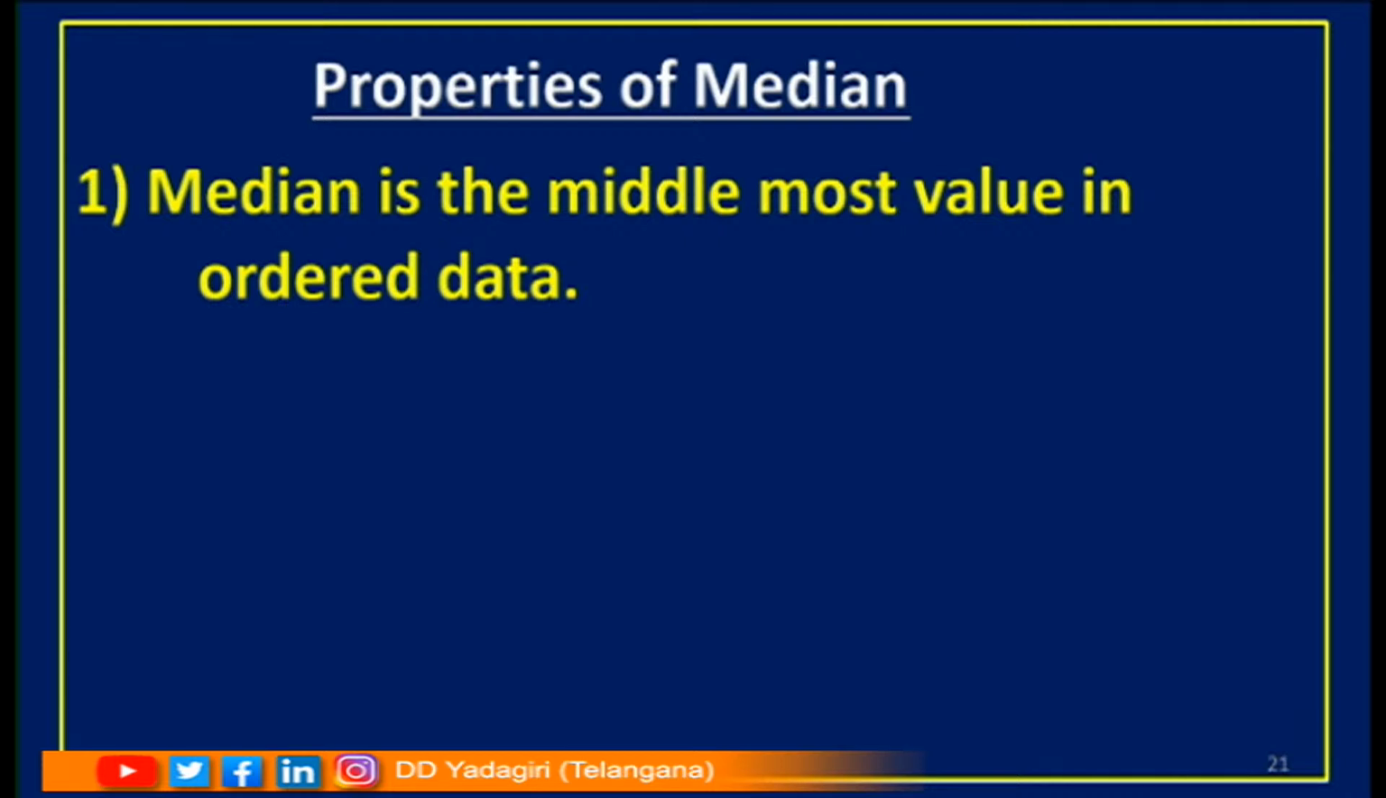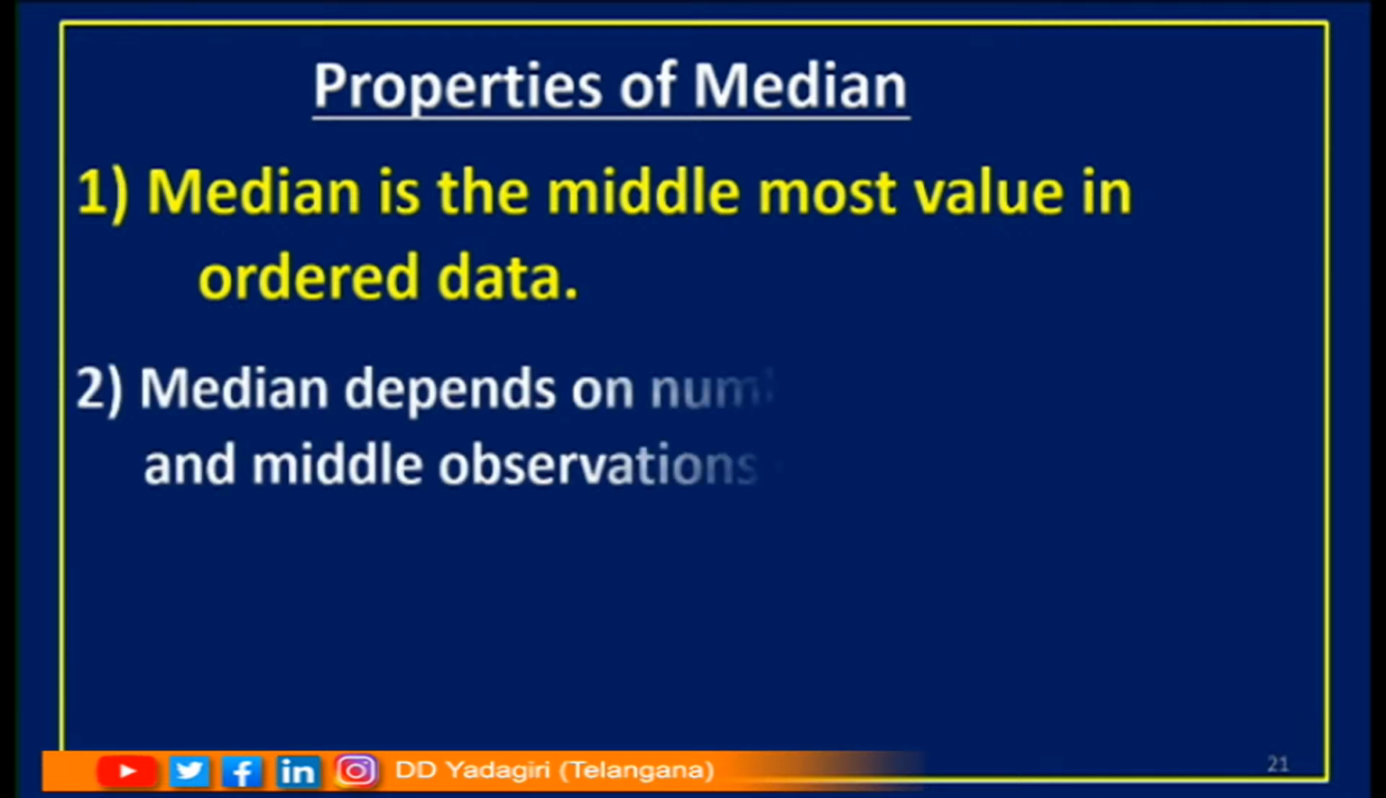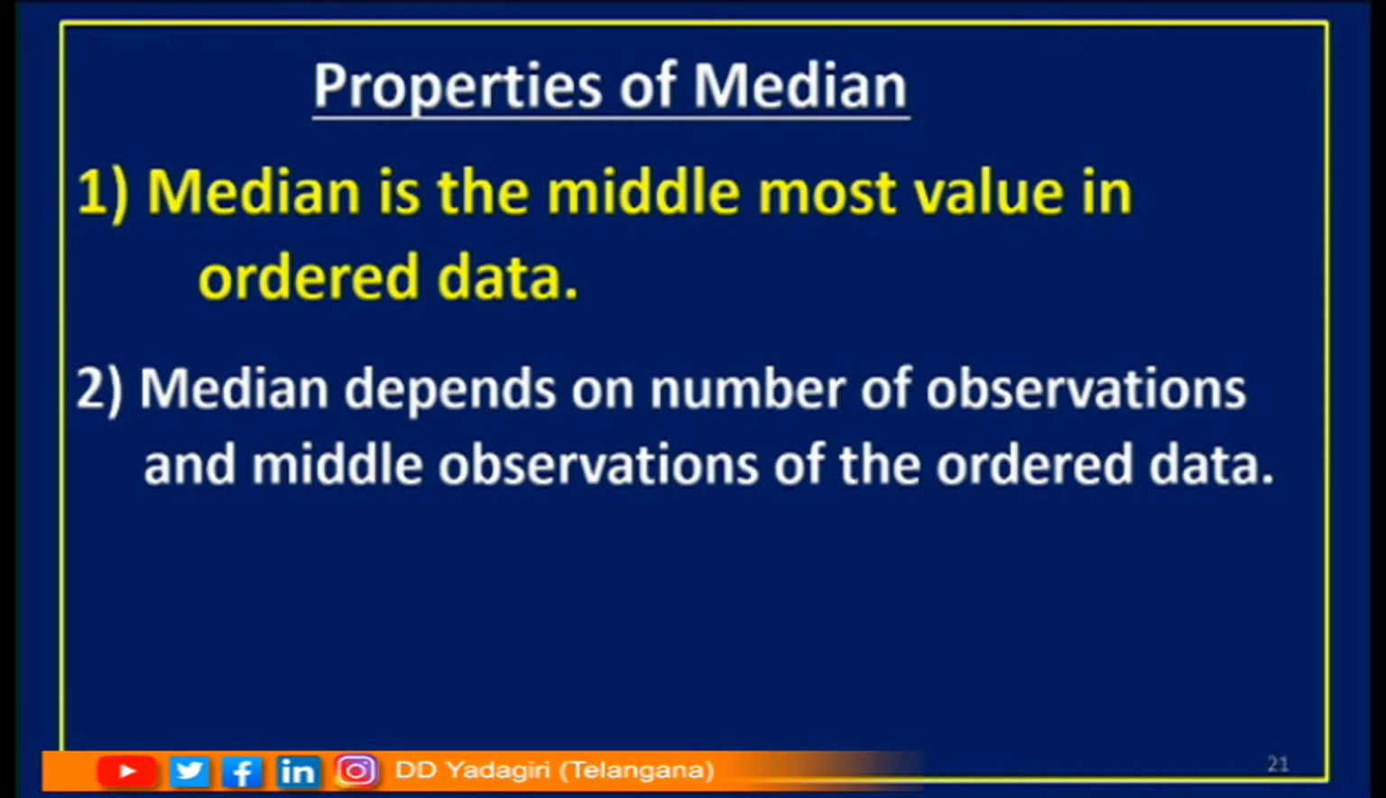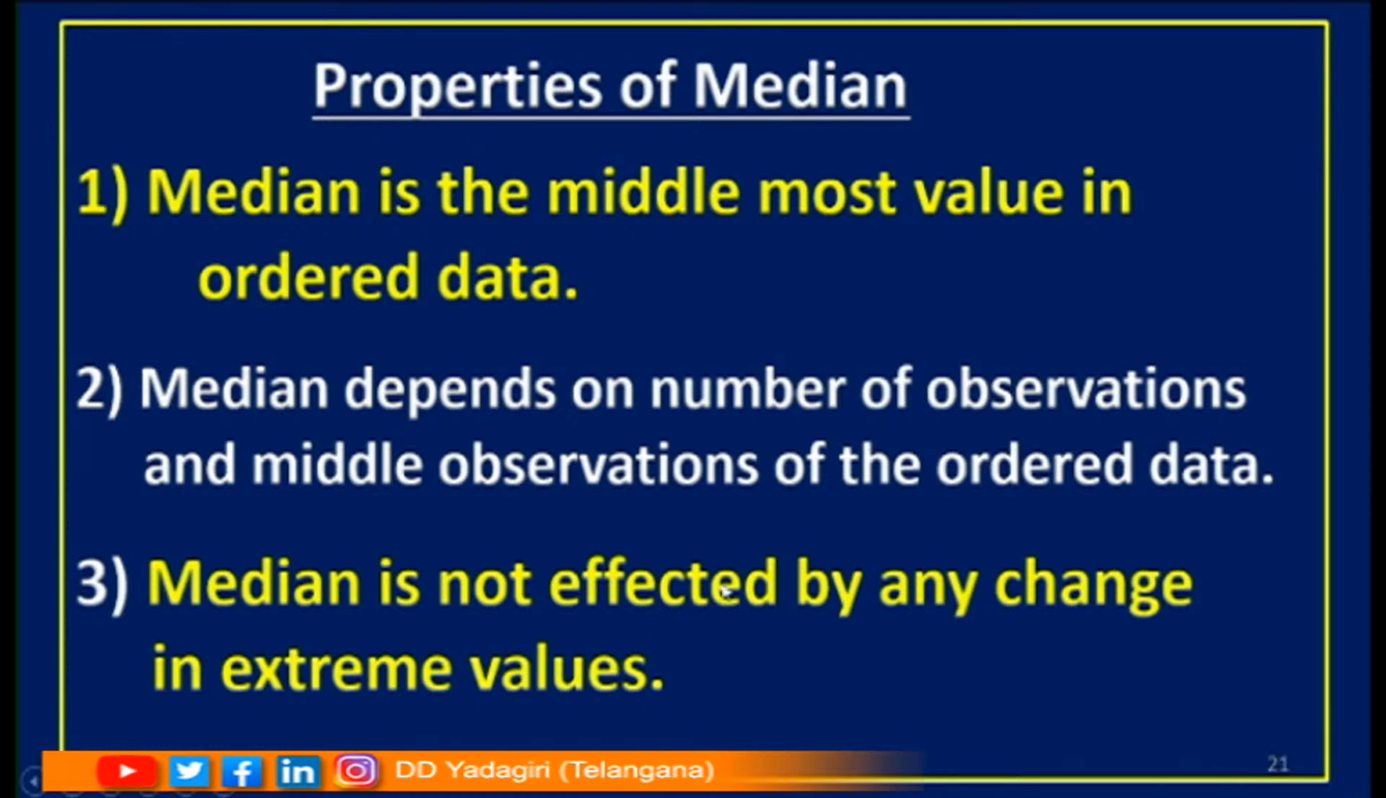Now let us understand the properties of the median. The median is the middlemost value in ordered data. The median depends on the number of observations and the middle observations of the ordered data. Children, try to understand here. First thing, it is the middlemost value. Second, it depends on the number of observations and it depends on the middle observations. So the median is not affected by any change in extreme values.